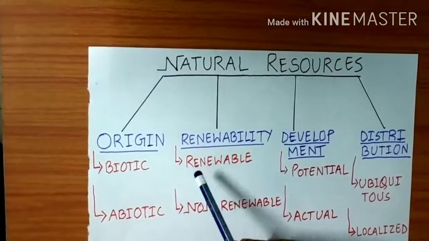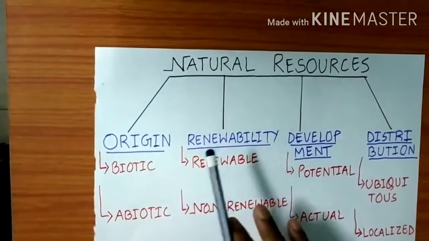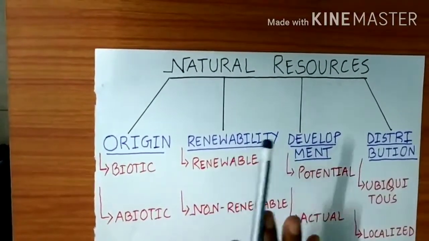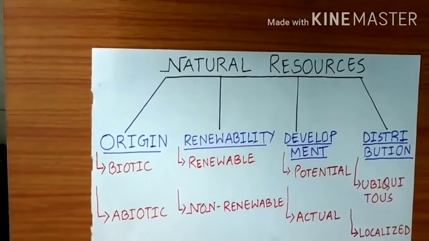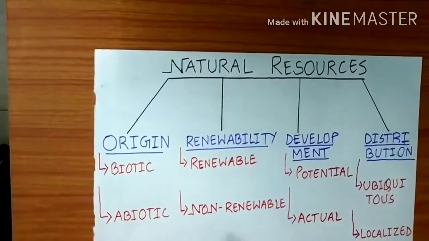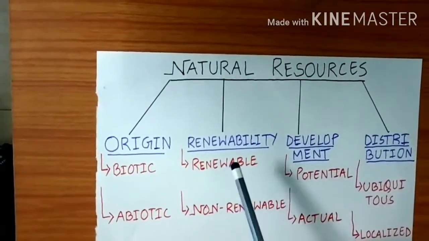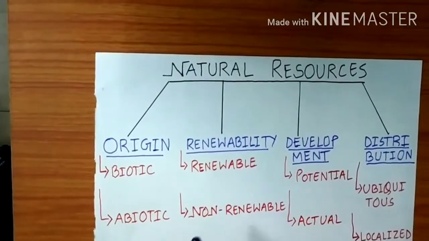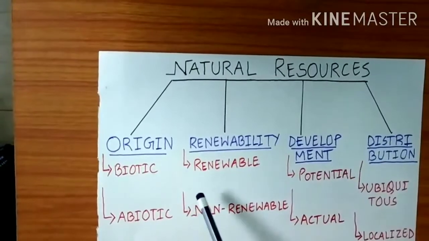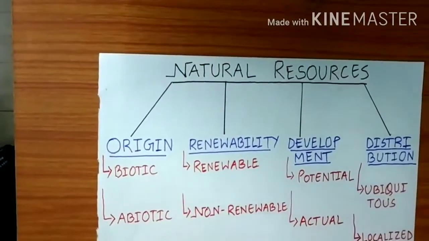We know sunlight can be used for solar energy, isn't it? So we can renew it, and it is in abundant amount, so we don't have to think of its usage, isn't it? Air is also the same. So sunlight, air, all these things come under renewable resources. It is also termed as inexhaustible resources, as there is no fear of exhaustion of these resources.